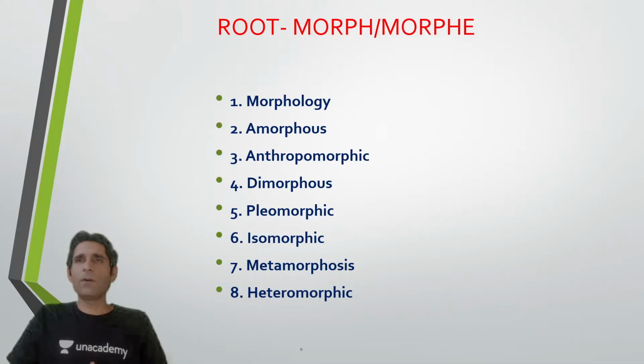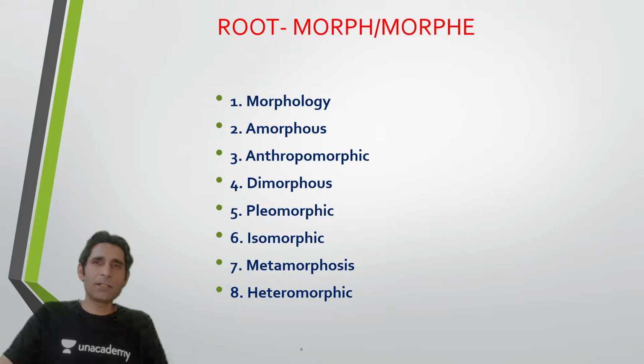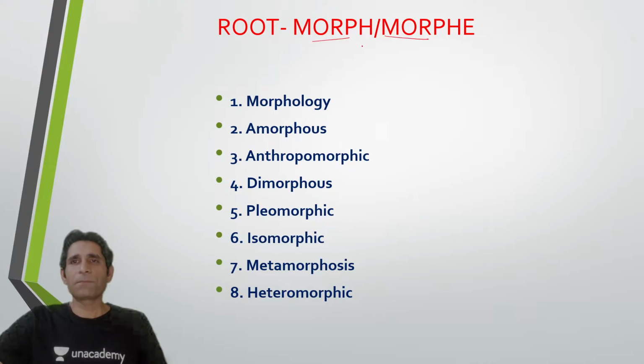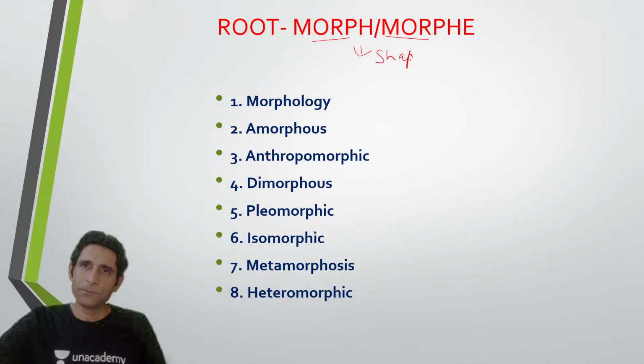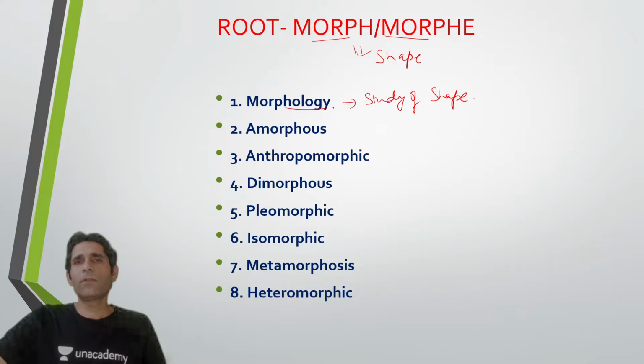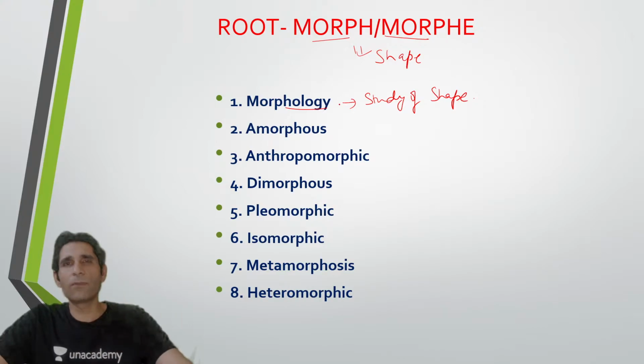And now let's start with the root morph slash morph. So let's see guys, what does this root mean? Okay, now morph means shape. So what is morphology? Morphology is the study of shape. Okay. Now, when I use the word morphology, morphology can refer to shape itself, or it can refer to the idea of study of shape, है ना? तो या तो आप shape को खुद refer कर सकते हो, or you can talk about the study of the shape of something like the morphology of ear, morphology of humans, like that.